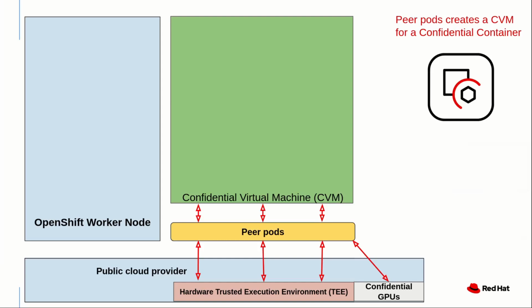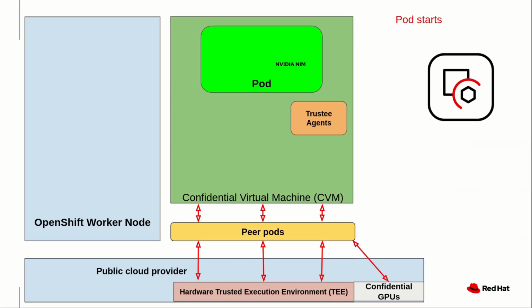An important piece in the confidential virtual machines are the Trustee agents, which are configured to connect with the remote attester to perform attestation. Lastly, we have our container. In this demo, we will run an Nvidia Inference Microservice, also called NIM, running through OpenShift AI model serving.